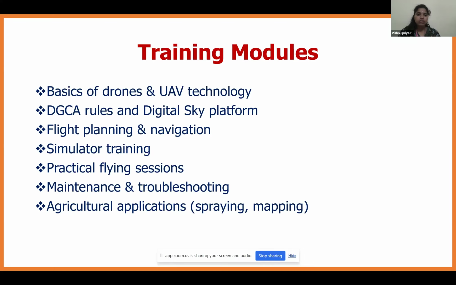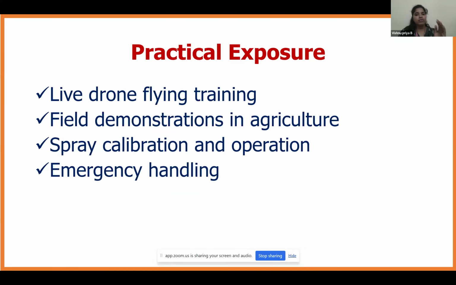After that, practical exposure is given for the remaining 3 days, where live drone flying training and field demonstration are given, along with spraying calibration, how much chemical and water to mix in proportion, and operation of the spray. They also teach us how to handle emergency situations.